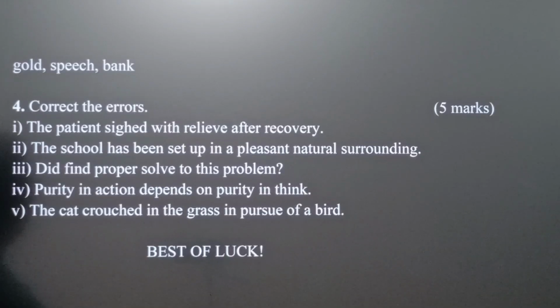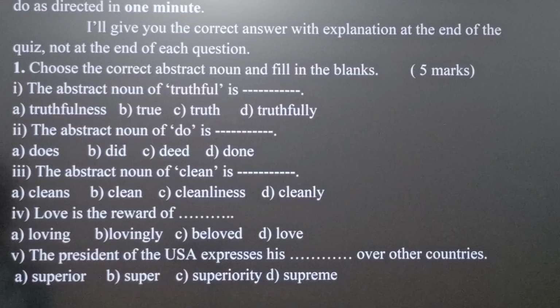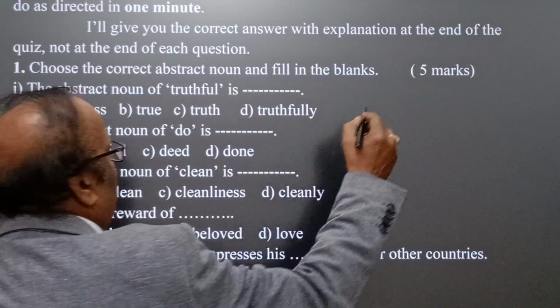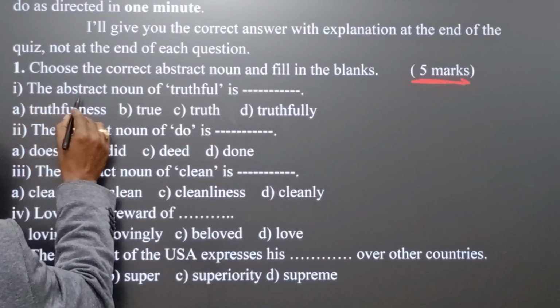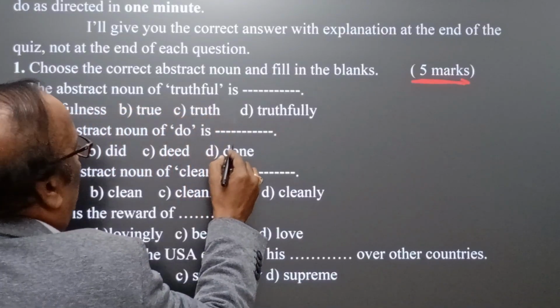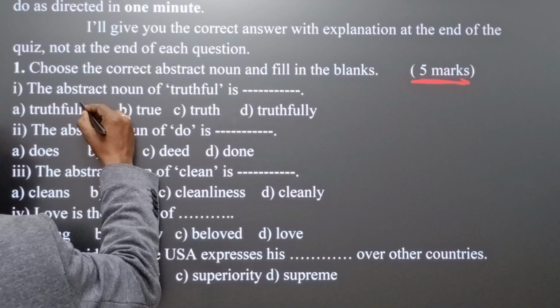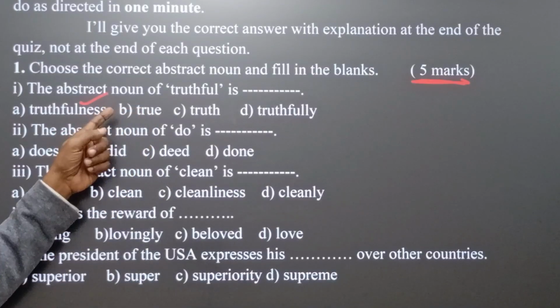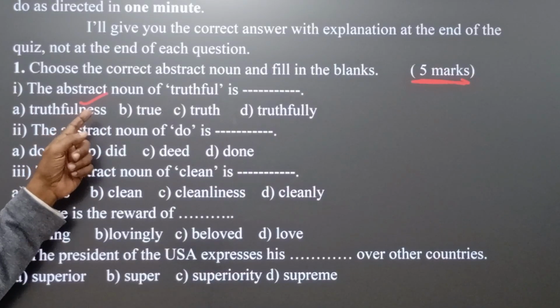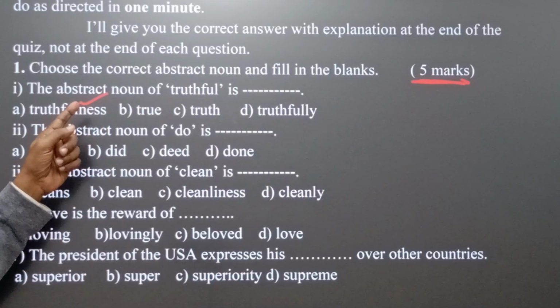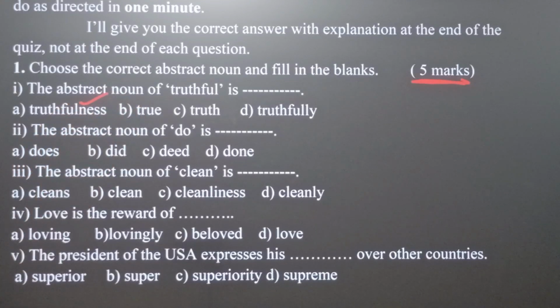This is now my turn to answer the questions with the proper explanation. Choose the correct abstract noun and fill in the blanks. In this case we have 5 marks. The abstract noun of truthful is blank. Here the correct answer is truthfulness. Ness is the suffix here, and truthfulness is the right answer.